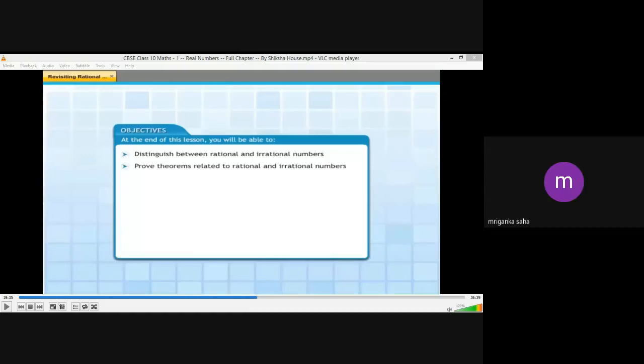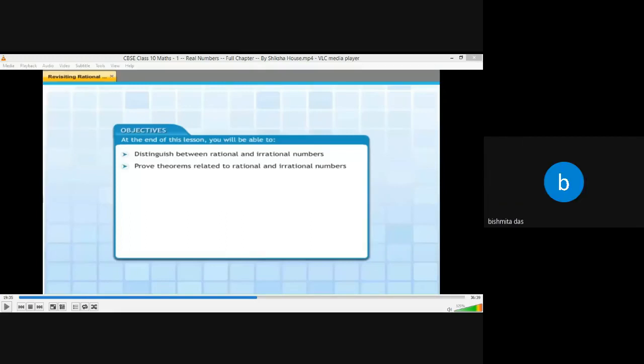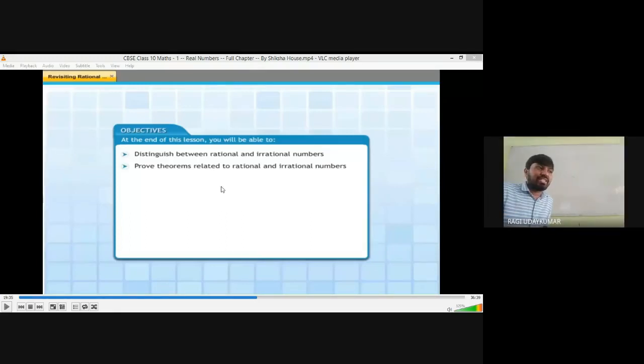Non-integer. Non-repeating. Non-terminating, non-recurring, or you can say non-repeating. We call it non-terminating, non-recurring decimals, which are also irrational numbers. Or another form is the square root of any number which is not a perfect square. I already told you these three ways you can give the irrational number definition.